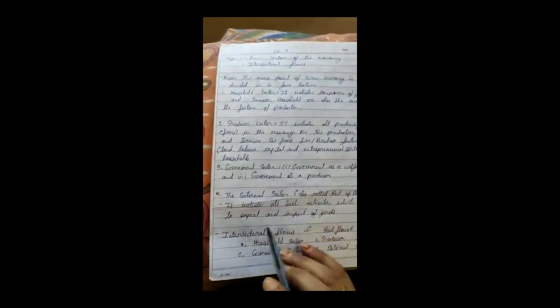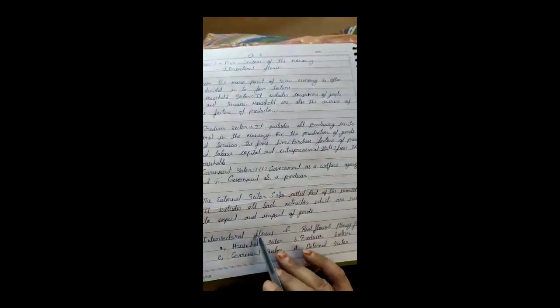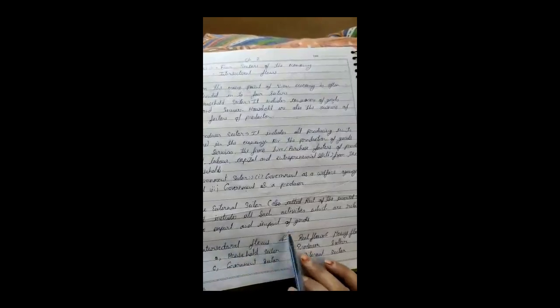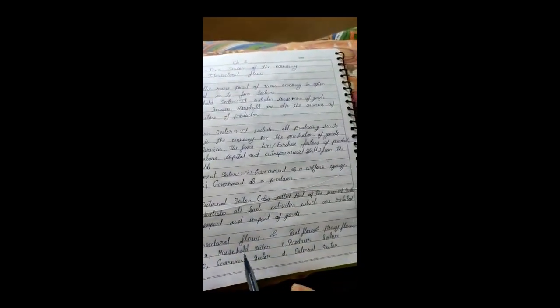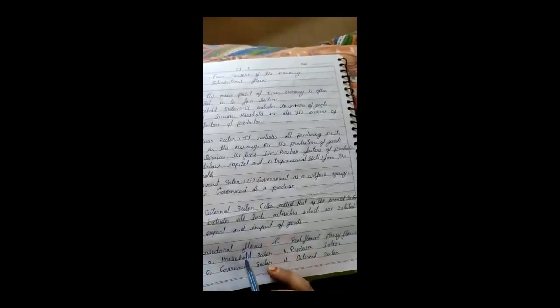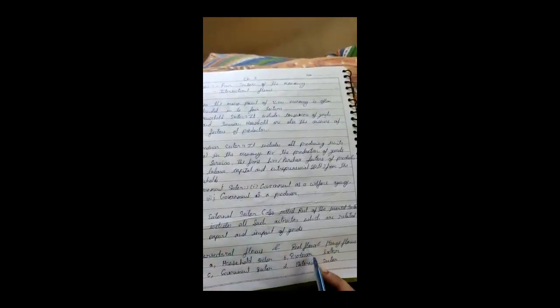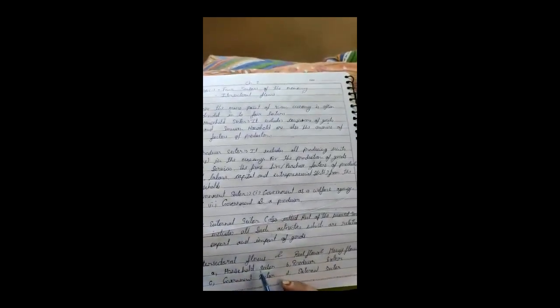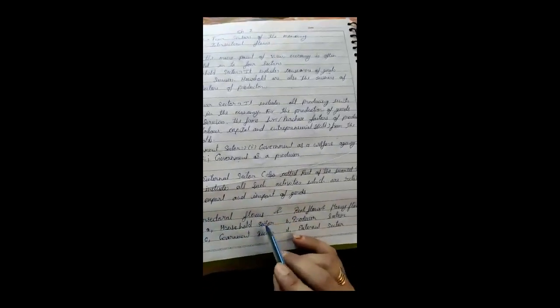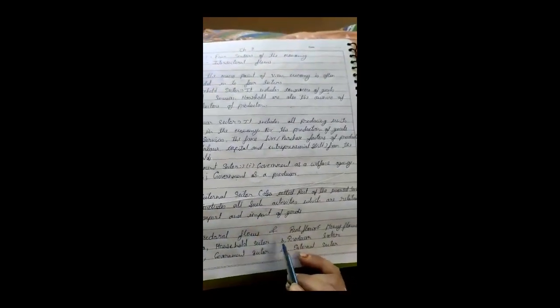Okay. The next topic is intersectoral flow. Intersectoral flow means how one sector depends on another sector. Students, here you should understand, the household sector depends on the producer sector for the goods and services which they need to satisfy their wants, and the producer sector also depends on the household sector for the factors of production, as I said, land, labor, capital, entrepreneur, etc.